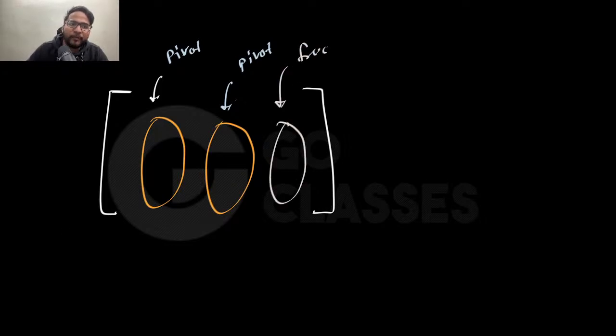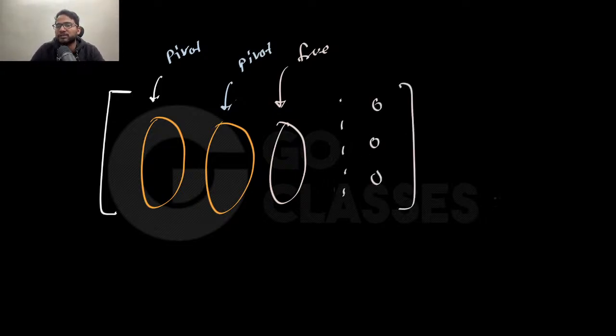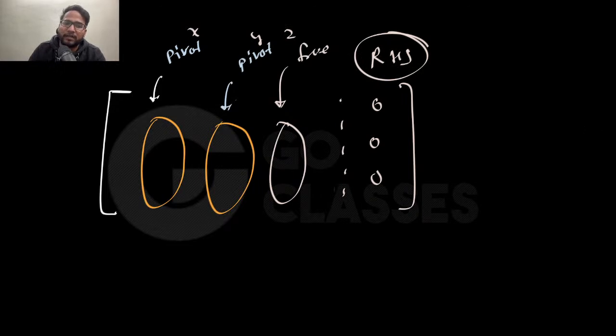I define pivot and free columns for the matrix A, not for the augmented matrix, because for the augmented part, this is not a variable. If you want, you can write the zeros here, but for the zeros you do not say free or pivot, because it is not even a variable. The x, y, z variables are here. This is the RHS. If I'm saying pivot or free, then I'm talking about the LHS variables, never about the RHS.